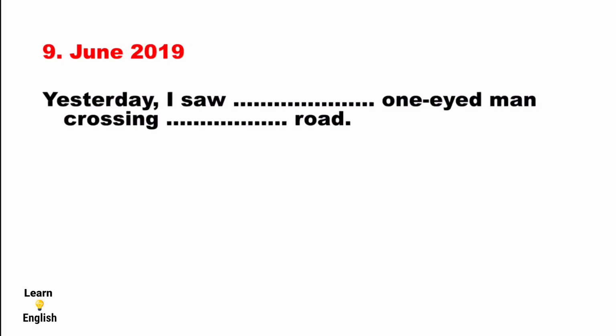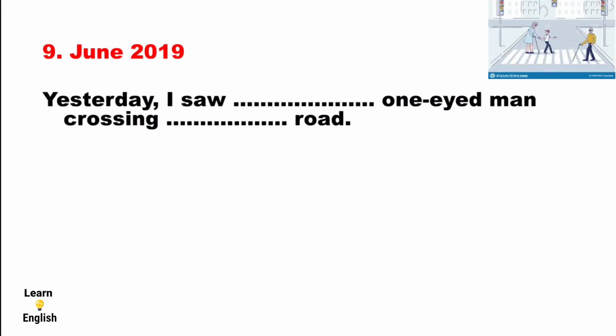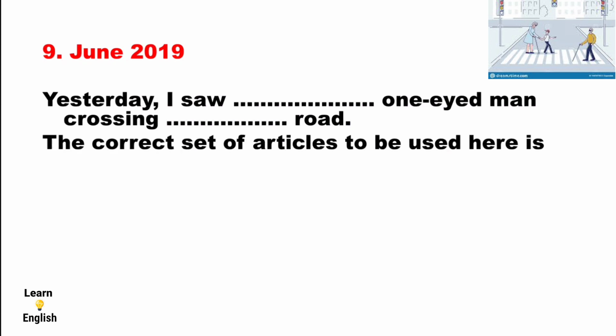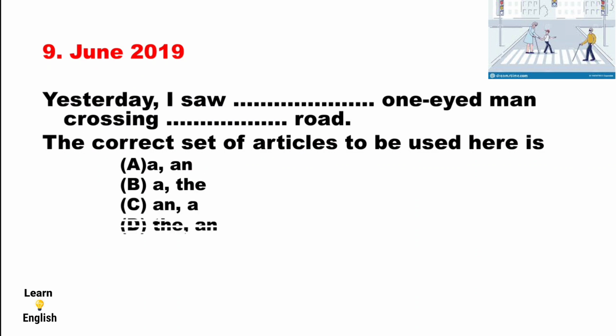Next one is the ninth question, which was asked in June 2019. The ninth question is: yesterday I saw dash one-eyed man crossing dash road. The correct set of articles to be used here is option A, an and the; option B, a and the; option C, an and a; option D, the and an. The answer is option B, a and the.